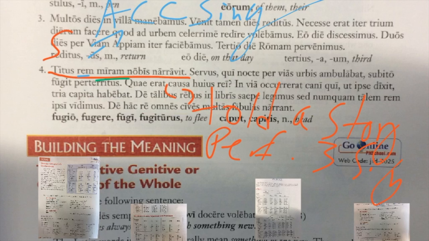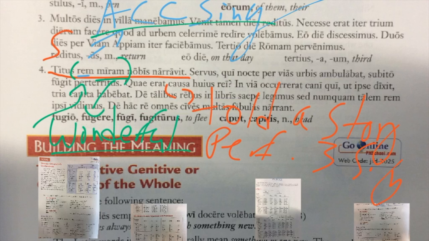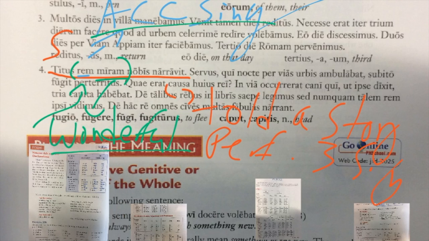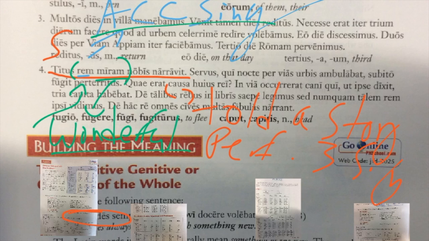It's modified by the word miram, which means wonderful. And this is great because miram is definitely accusative singular and feminine. And so it matches up with rem in its case, number, and gender. So Titus here told a wonderful, and the word rem means thing. Told a wonderful thing. That vocabulary word is available right there.